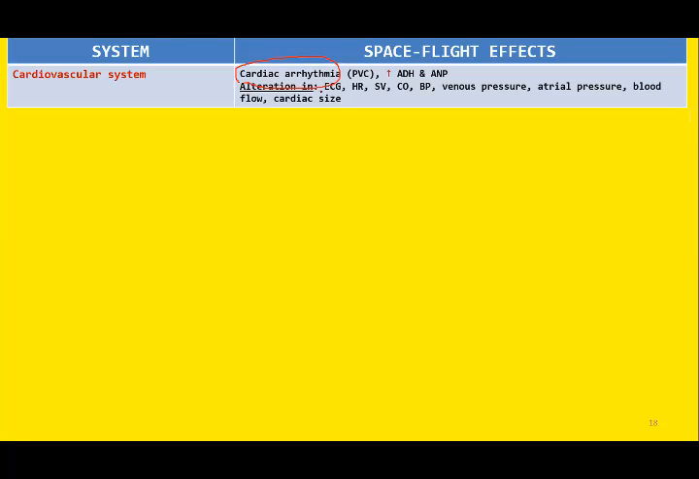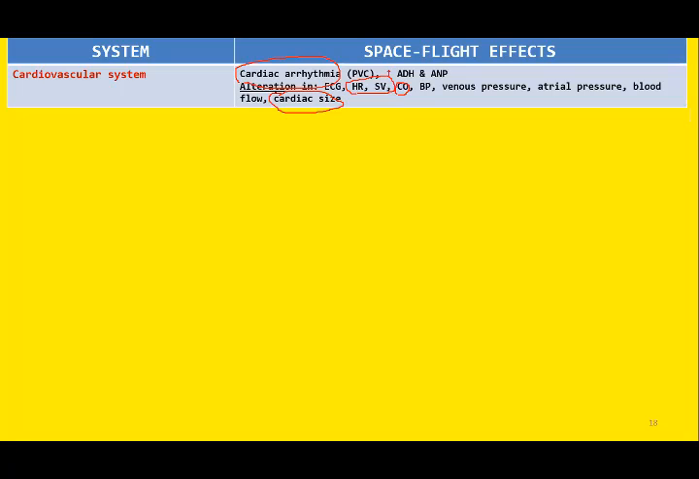For example, variation in the electrocardiogram, variation in the heart rate is there, variation in the stroke volume is there. So when the stroke volume and heart rate vary, they eventually affect the cardiac output, right? Similarly, we may see variation in the arterial pressure, the venous pressure, the atrial pressure, and eventually the blood flow is affected. So all these parameters exhibit fluctuation during spaceflight. Sometimes there is variation in the cardiac size as well.